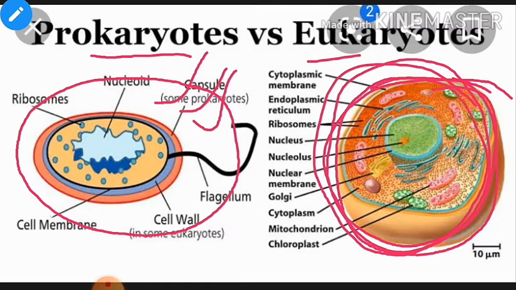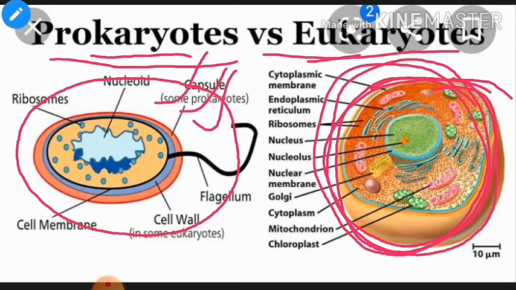So there are animal cells and plant cells, and these are different in structure. You have studied this already in this chapter, and we will also revise animal and plant cells again in this chapter. So here we are describing what prokaryotes and eukaryotes are.